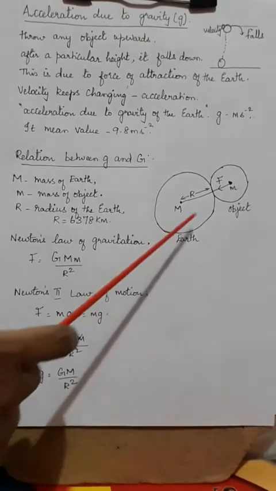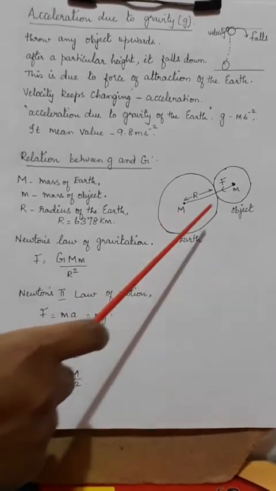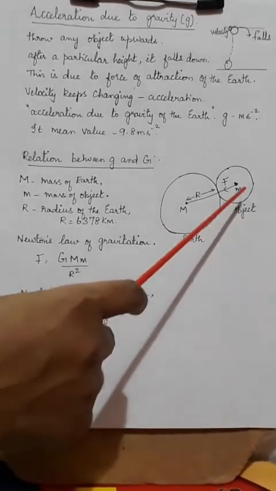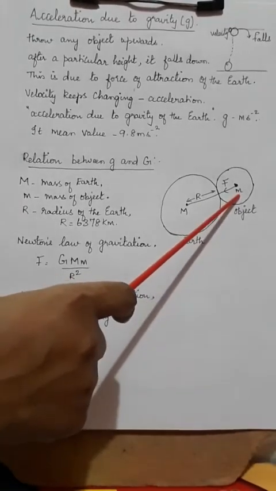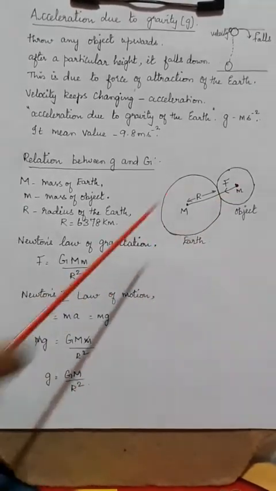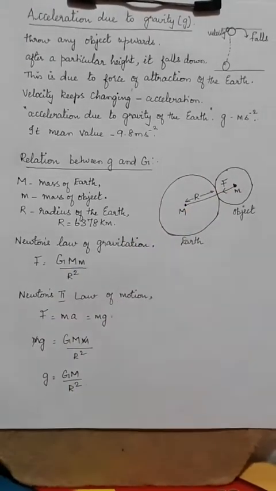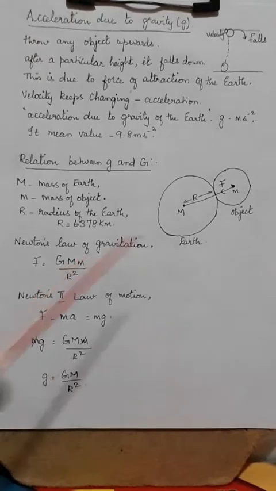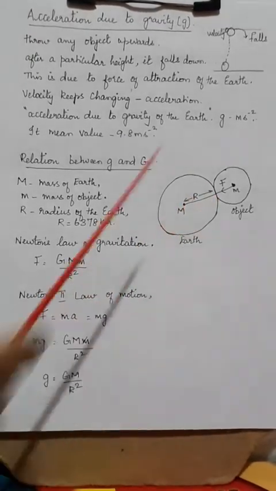The mass of the earth is taken as capital M, and this is some object which has a mass of small m. There is always a force of attraction along the line joining their centers of mass. And this capital R is nothing but the radius of the earth.